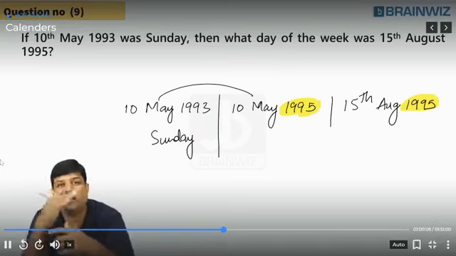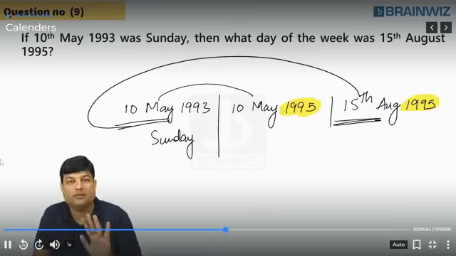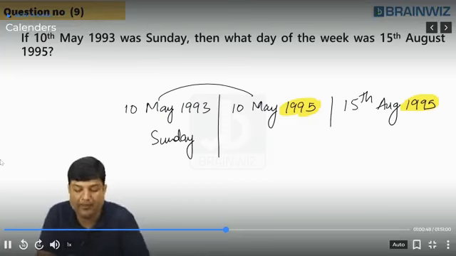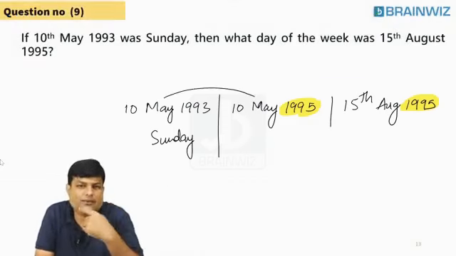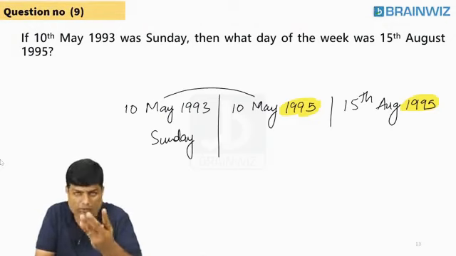That's the reason I always say, learn first. We can't jump. So better, 10th May to 10th May we can jump. 10th May to 10th May. 10th May 1993. 1993 is what? Ordinary. 1992 is a leap year, divisible by 4. 1993 is ordinary.